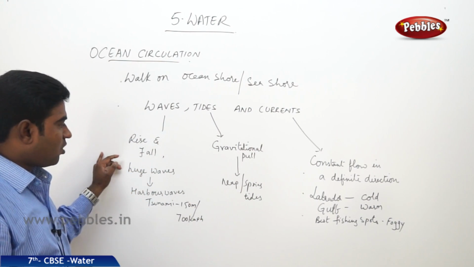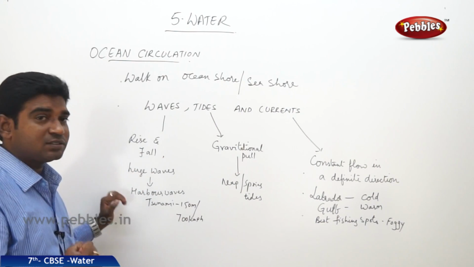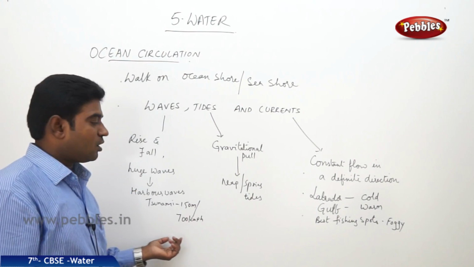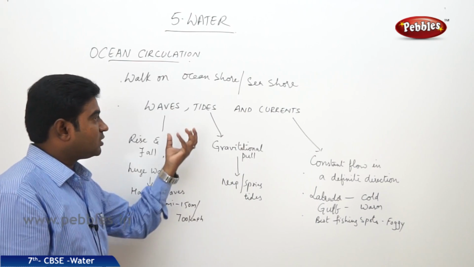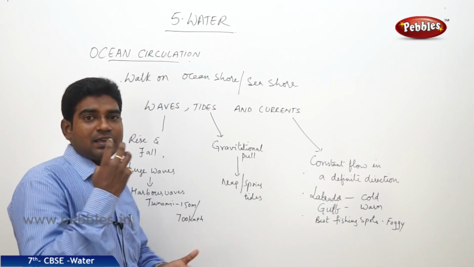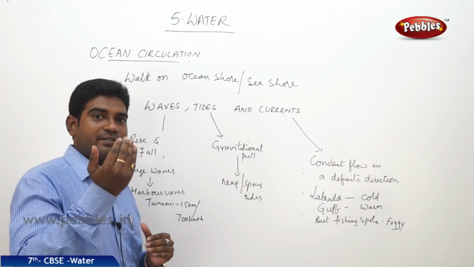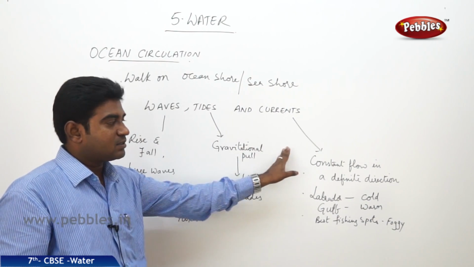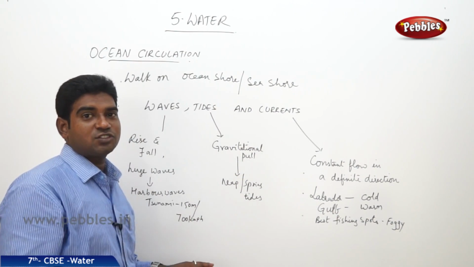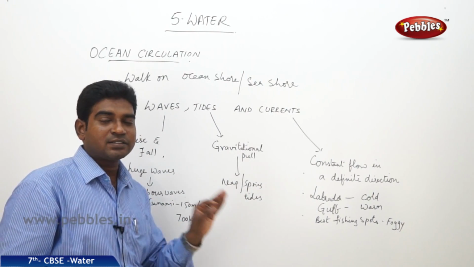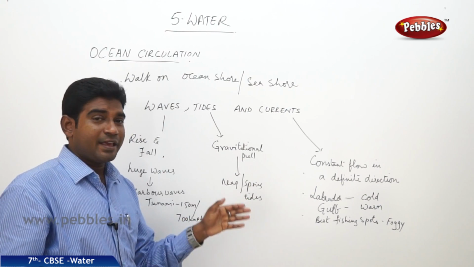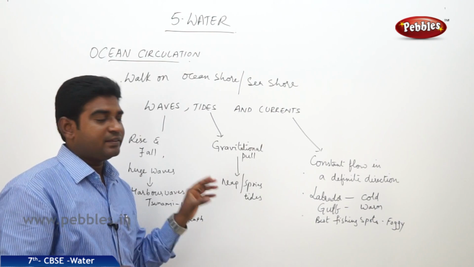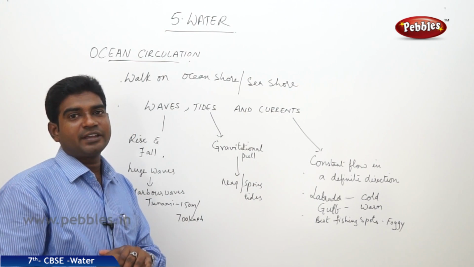Waves are the rise and fall of the water, huge waves up to 15 meters, and harbor waves or tsunami waves up to 150 meters with a force of 700 kilometers per hour. Coming to the tides, it is a gravitational pull by the sun and the moon. They cause high tides and low tides, known as spring tides and neap tides respectively. Coming to the currents, the constant flow of water in a definite direction is called an ocean current. There are cold ocean currents and warm ocean currents. The place where the cold ocean currents and the warm ocean currents meet is the best place for fishing, and there you experience foggy climatic conditions.